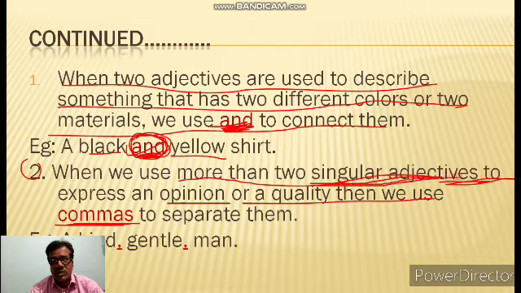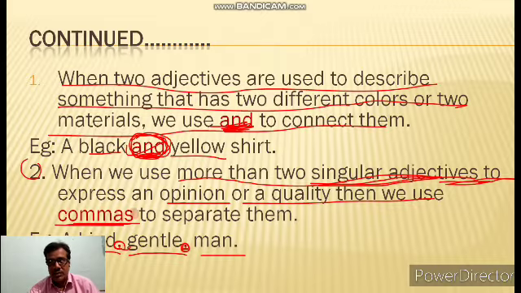For example, a kind, gentle man, a kind gentleman. By these examples, I hope you have understood better and will not find any problem.